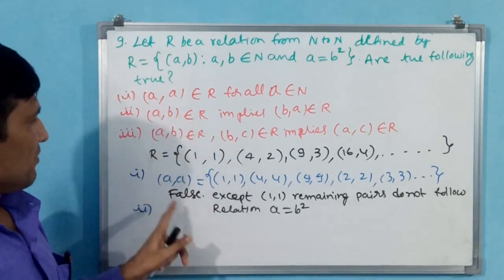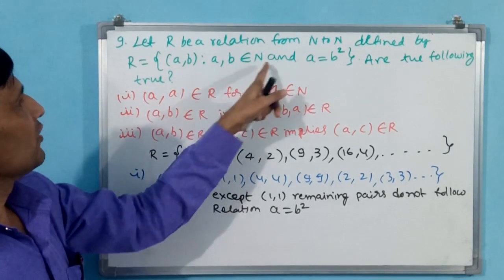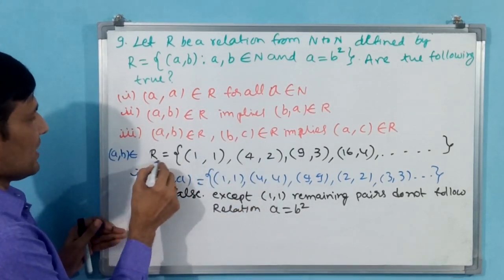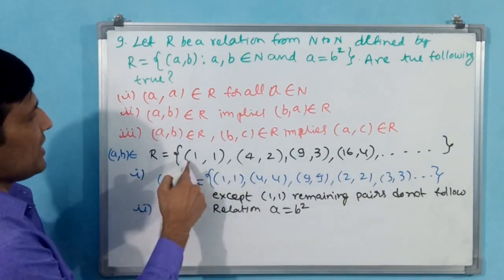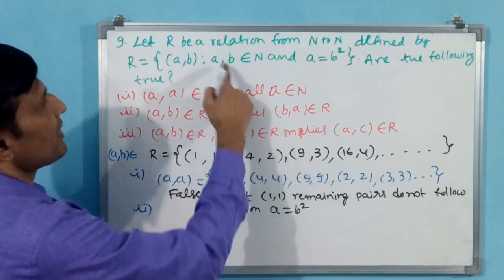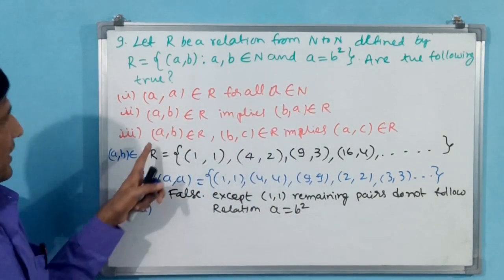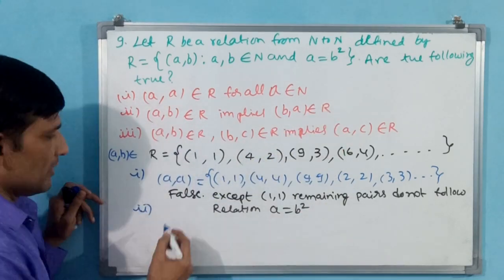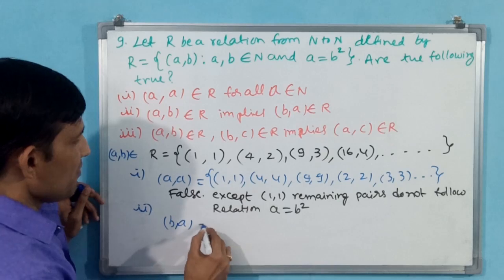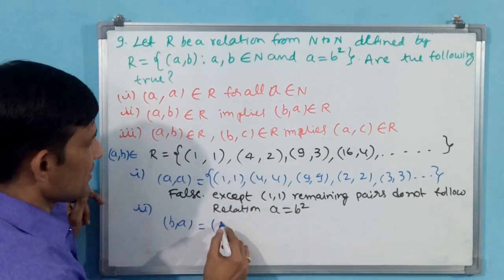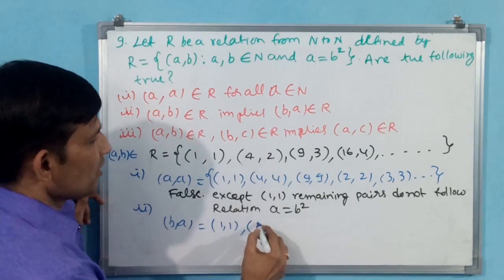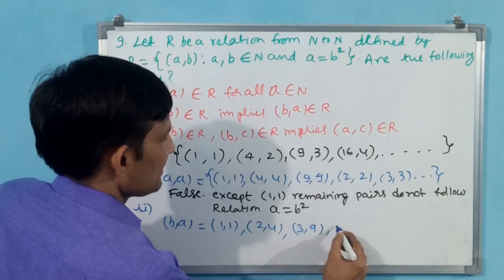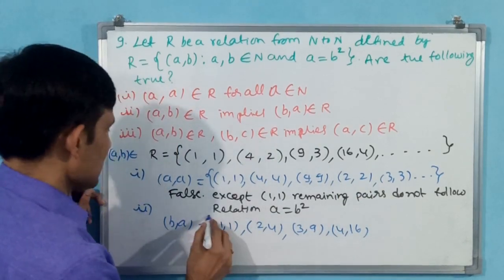(a, b) belongs to R. Already we know, here also (a, b) belongs to R only. Why? Because a is equal to b square. But again he said implies (b, a) belongs to R. Here you come. (b, a), what do we have to write? Rather than say (1, 1), okay. But what about this one, (2, 4)? What about this one, (3, 9)? What about this then, (4, 16)?